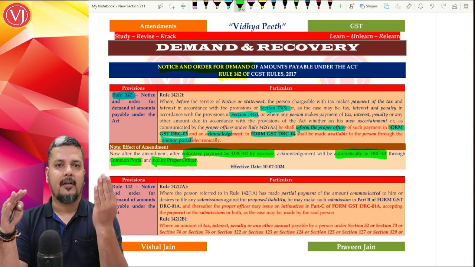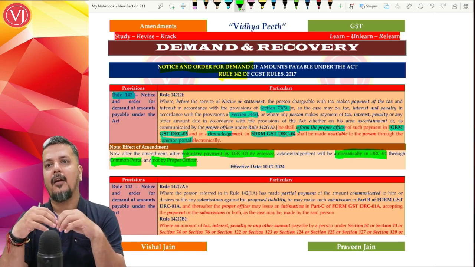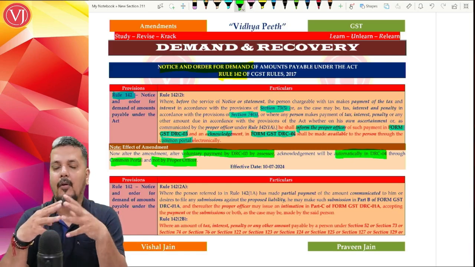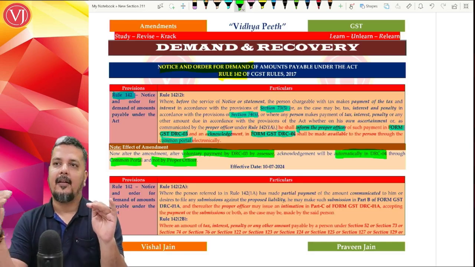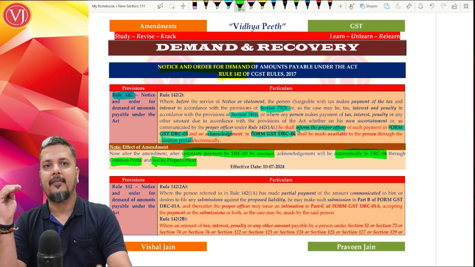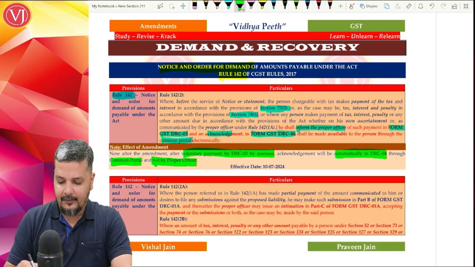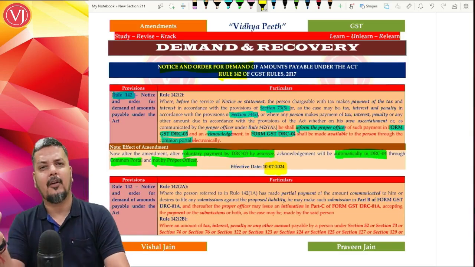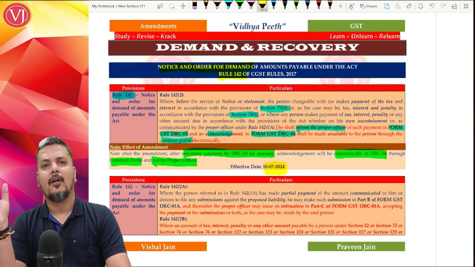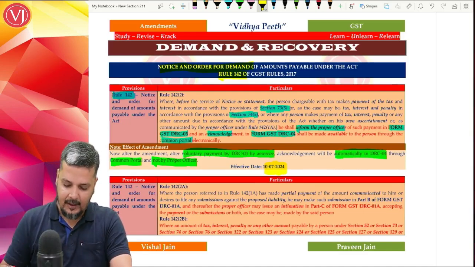The moment there's a notice under section 73 or 74 or due to any other reason, the assessee makes the voluntary payment before getting the order and files DRC 03 for that, the portal automatically will give DRC 04 as an acknowledgement. Now this is with effect from 10th of July 2024. Automatic acknowledgement in DRC 04 against a voluntary payment by the assessee in DRC 03 is the crux of the amendment.